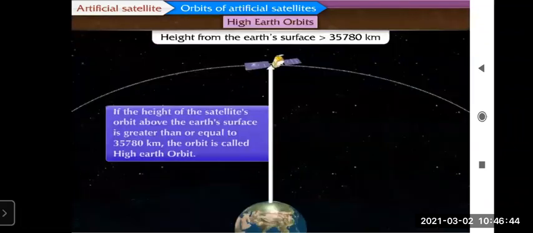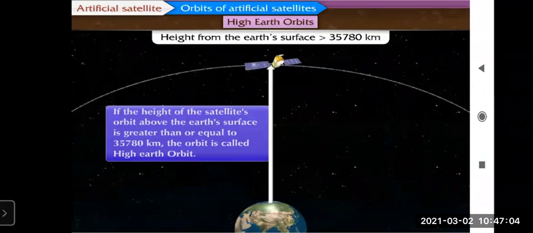Now see, the first one is high Earth orbit. What is the definition of high Earth orbit? In bracket it is written, height from the Earth's surface is greater than 35,780 kilometers. If you study that much, the definition is easy for you. Now see what it is.